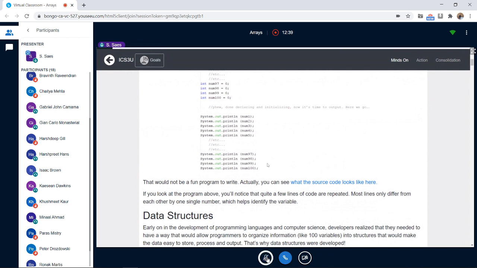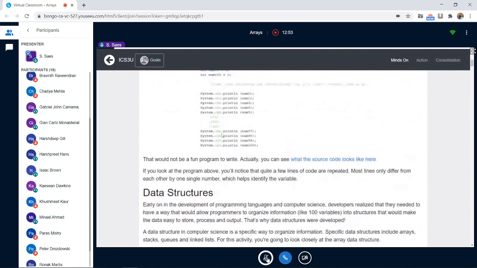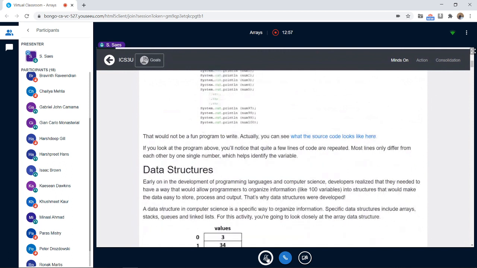I'm talking about arrays. That's right. We can use loops later. If we use arrays and loops, we don't need to declare this many numbers. We don't need to use System.out.println this many times. So that is the point of using an array.